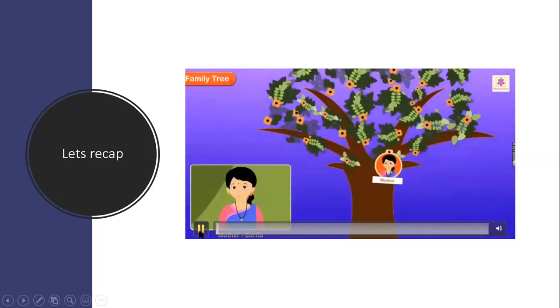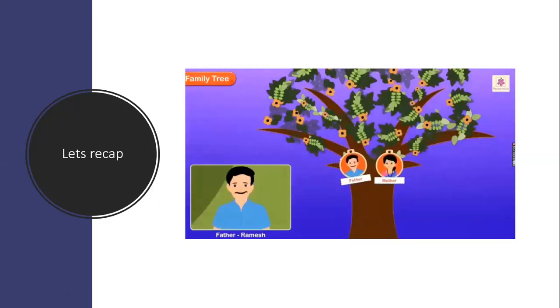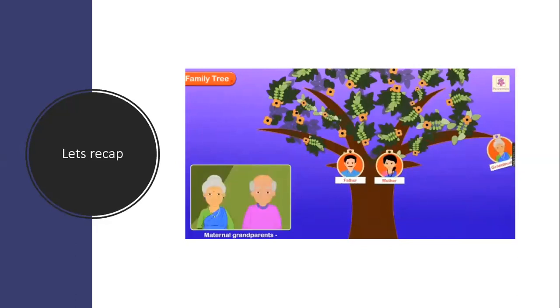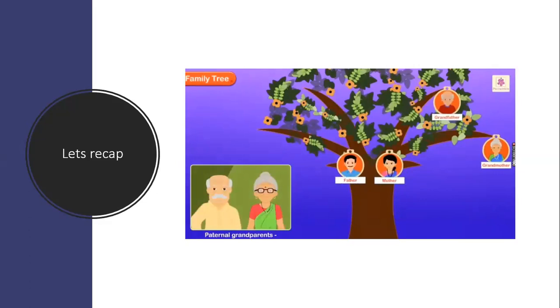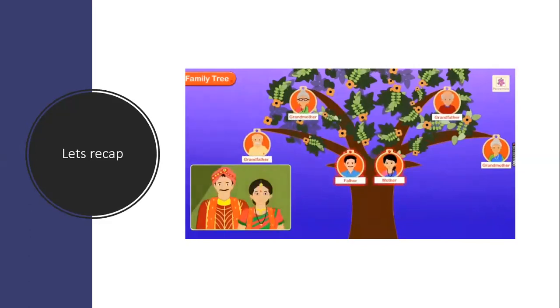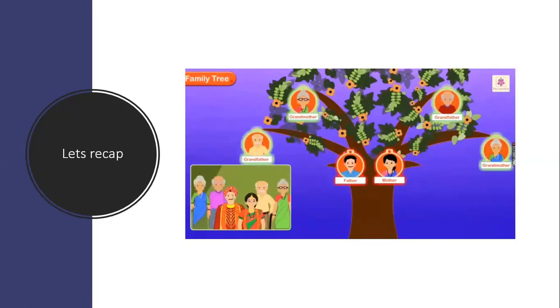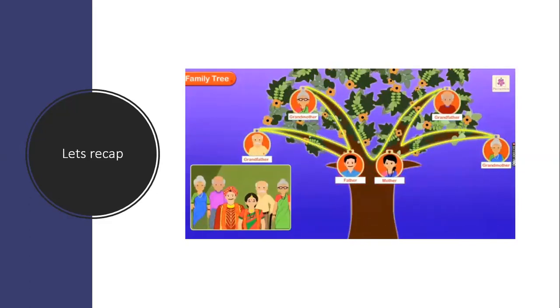His mother is Sarita and father is Ramesh. His maternal grandparents are Sita Shah and Prakash Shah. His paternal grandparents are Ravi Sharma and Sheetal Sharma. When his parents married, two families came together and a new branch was added and the tree got bigger.